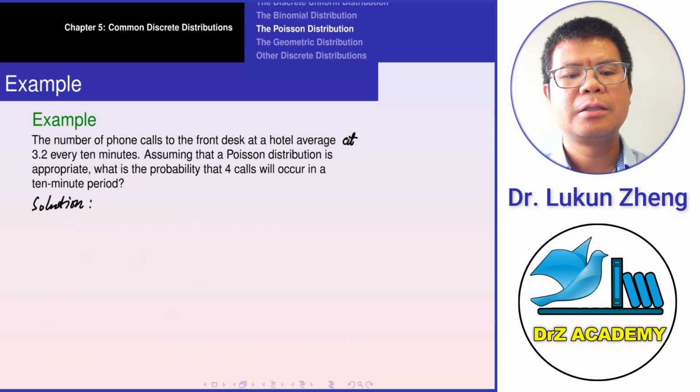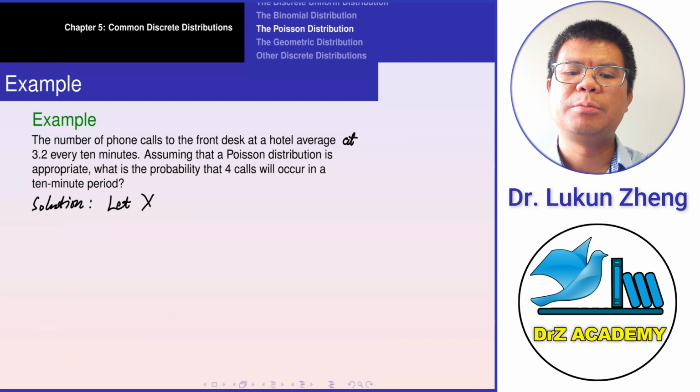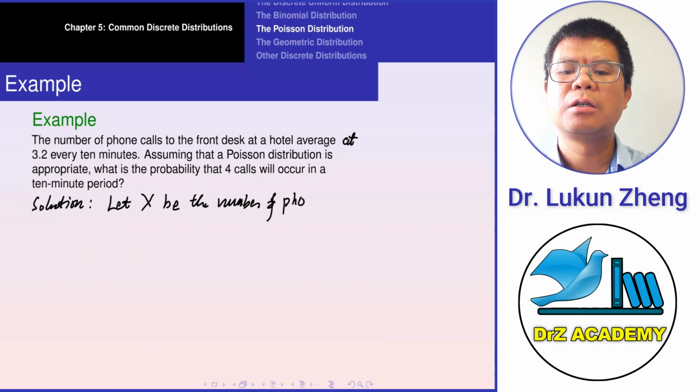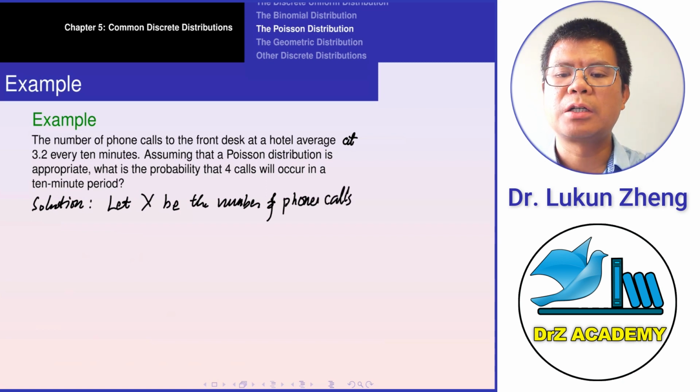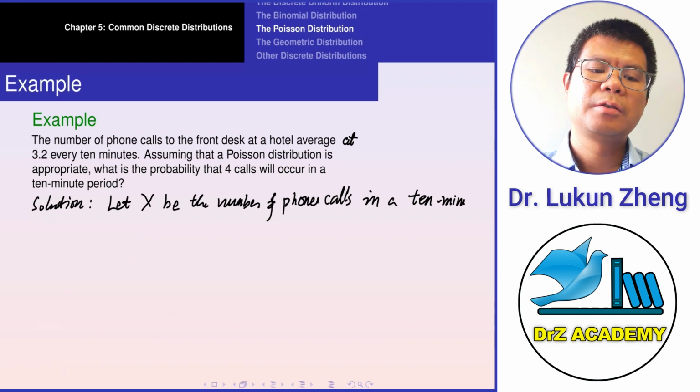Let's first define our random variable x to be the number of phone calls in this 10-minute period.